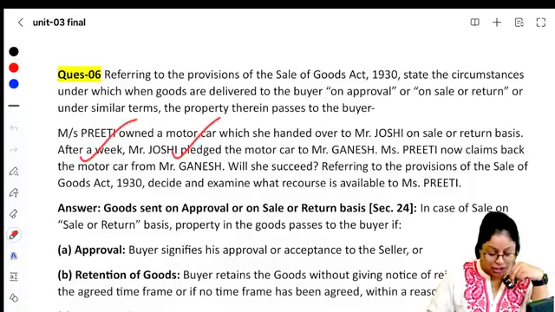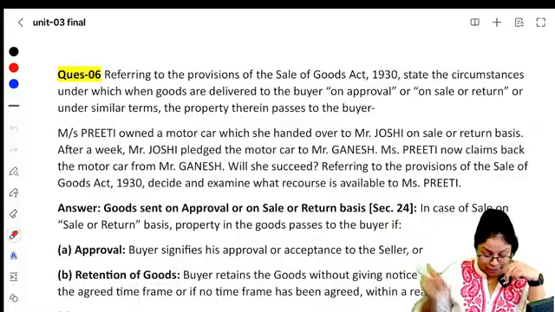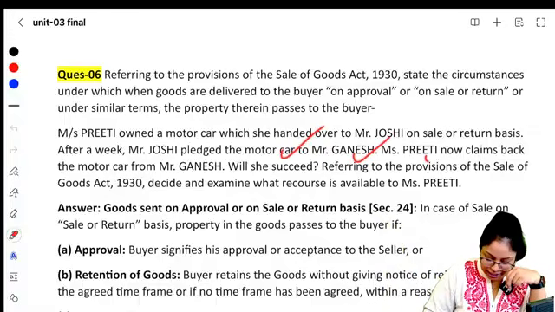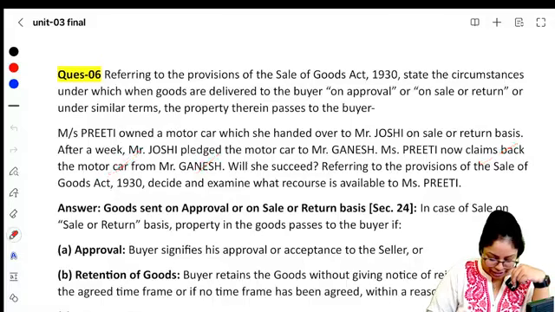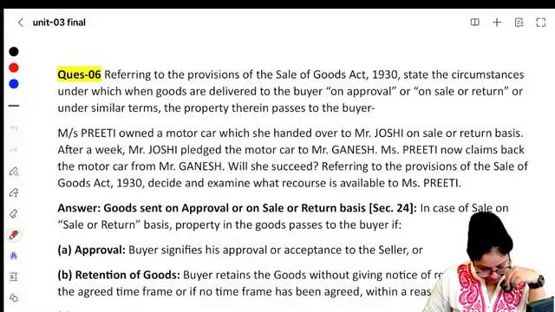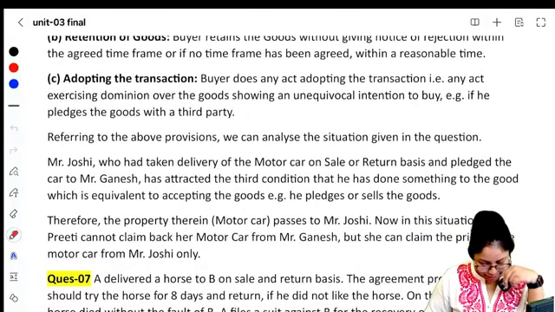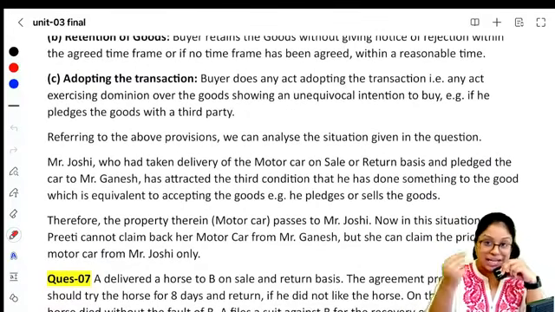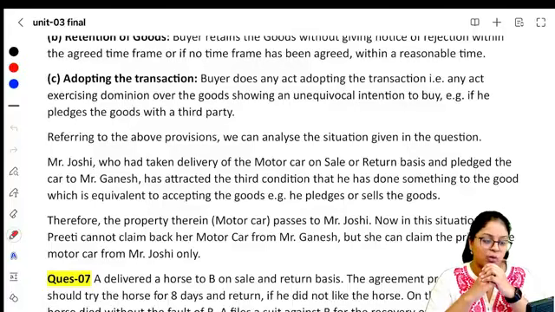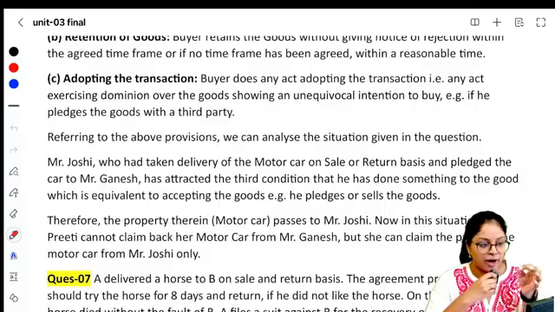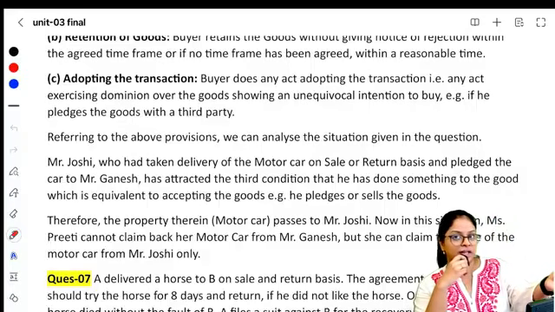After a week, Mr. Joshi pledged the motor car to Mr. Ganesh. Miss Preeti now claims back the motor car from Mr. Ganesh. Will she succeed? The answer is no. She will not be able to succeed because here by pledging it, the ownership has passed. She can recover the amount. But now the ownership has passed because here she sent the goods on sale or return basis, right?